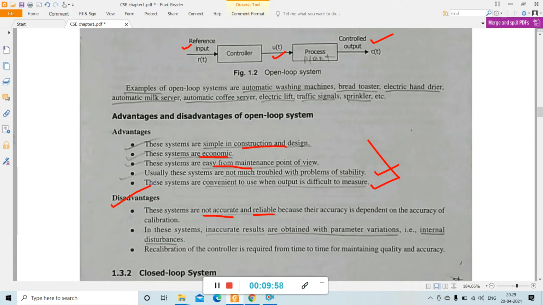So from today's video you are able to know the details about the control system and the parameters of control system. You are able to know now what the open loop system is, what the examples of open loop system are, and what the advantages and disadvantages of open loop system are. So in the next class we will study about closed loop control systems.